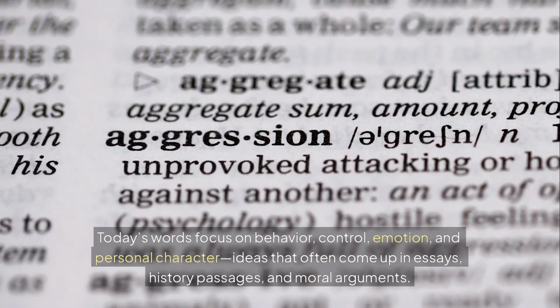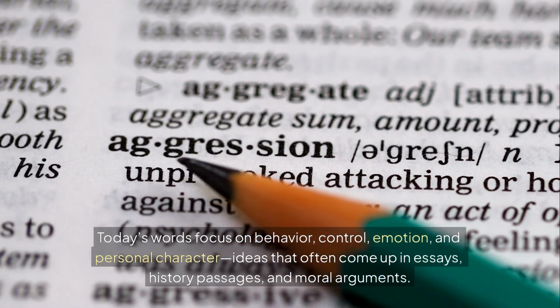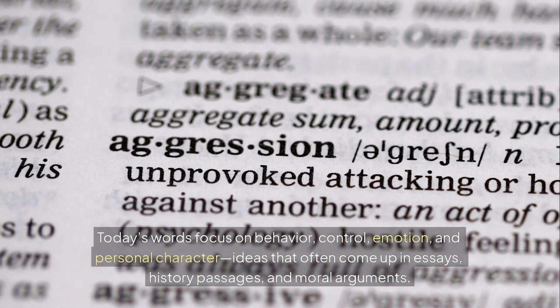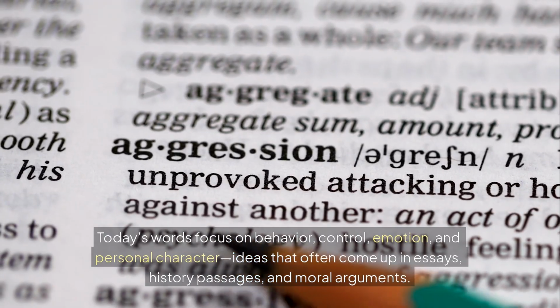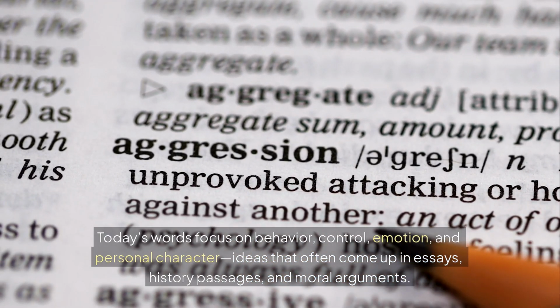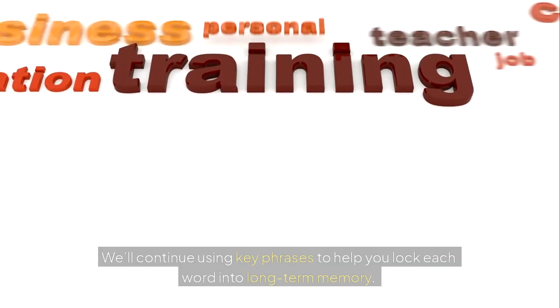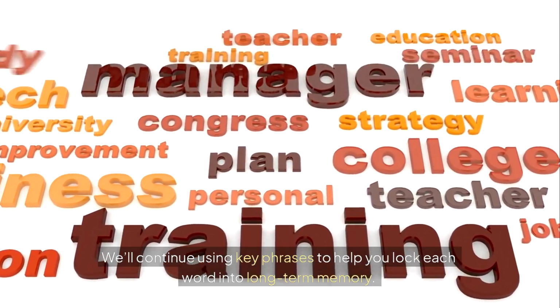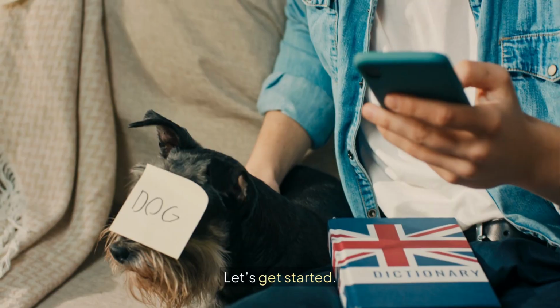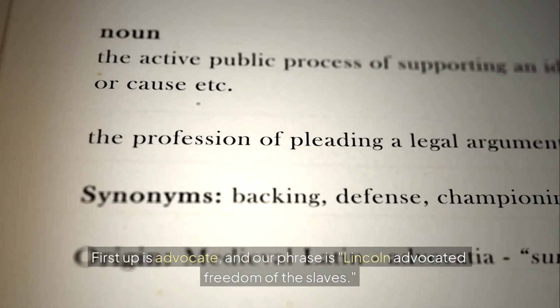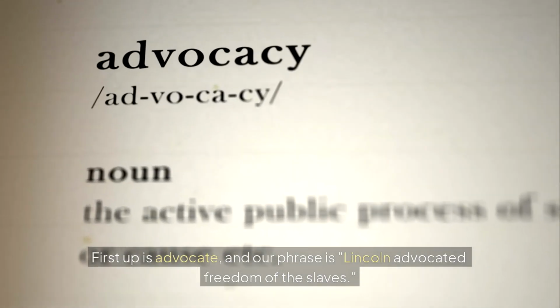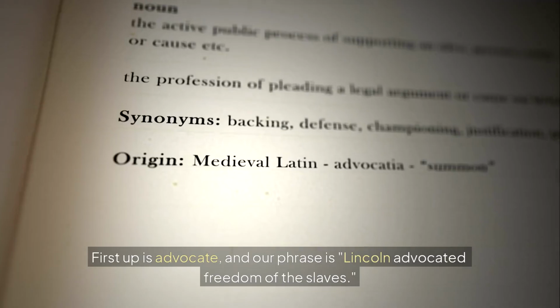Today's words focus on behavior, control, emotion, and personal character, ideas that often come up in essays, history passages, and moral arguments. We'll continue using key phrases to help you lock each word into long-term memory. Let's get started. First up is advocate, and our phrase is Lincoln advocated freedom of the slaves.